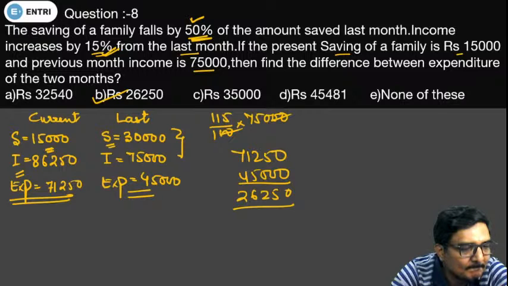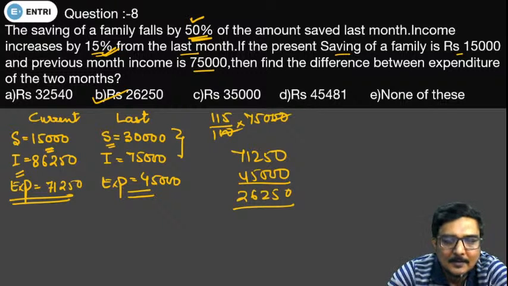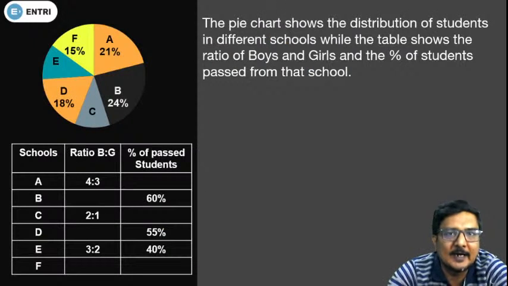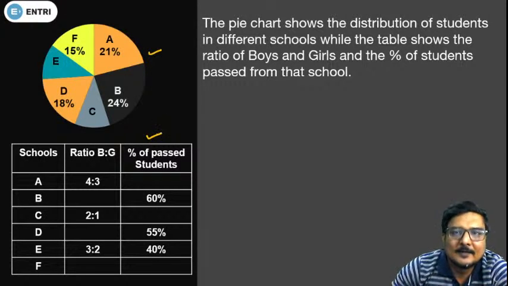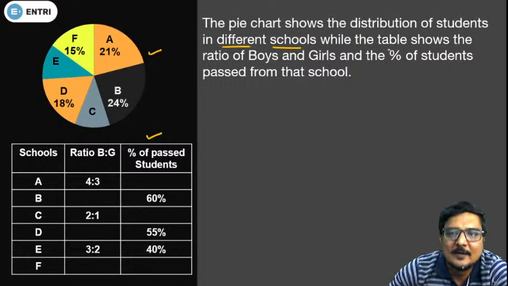Done? Okay. Now moving to our next question. The next question is of data interpretation. We are provided with a pie chart and a table. The pie chart shows the distribution of students in different schools, while the table shows the ratio of boys and girls and the percentage of students passed from that school.